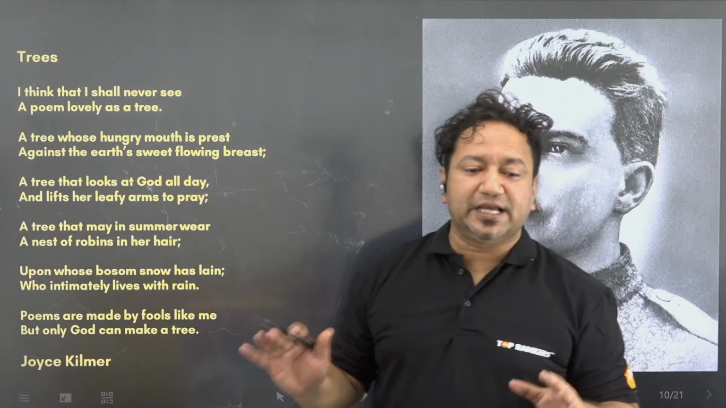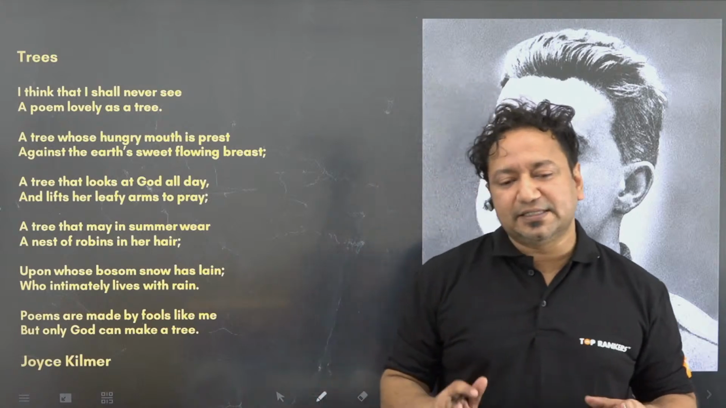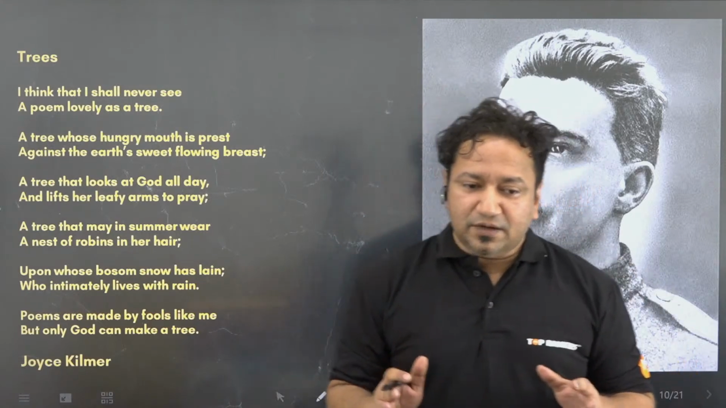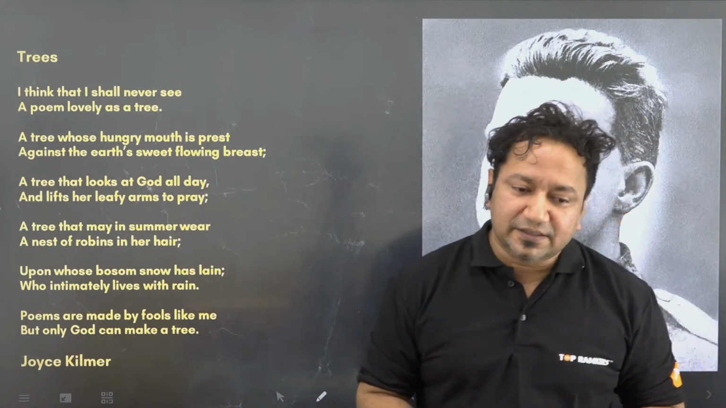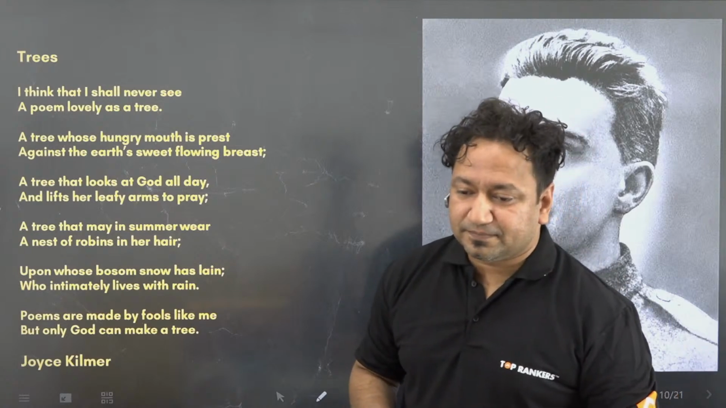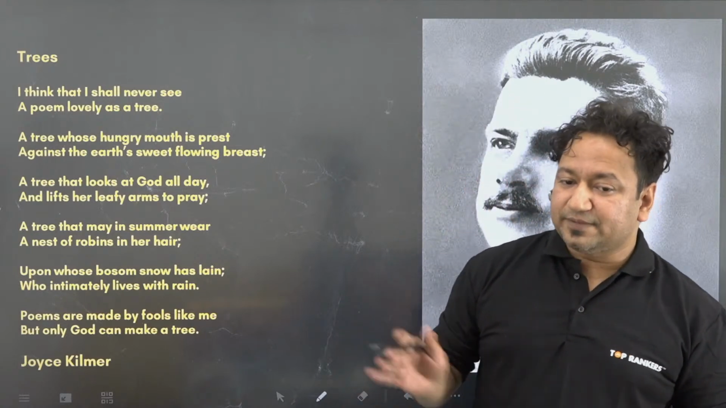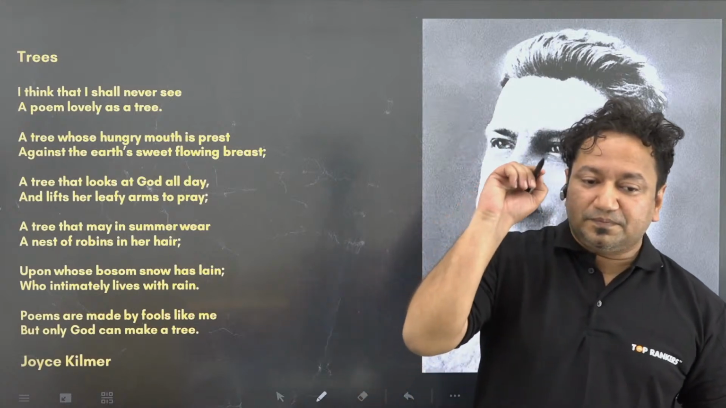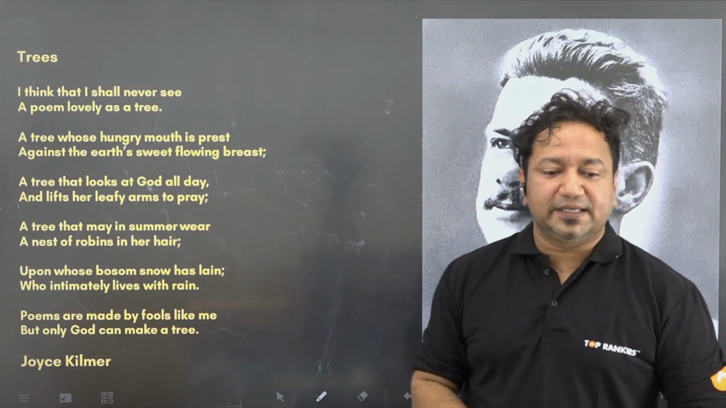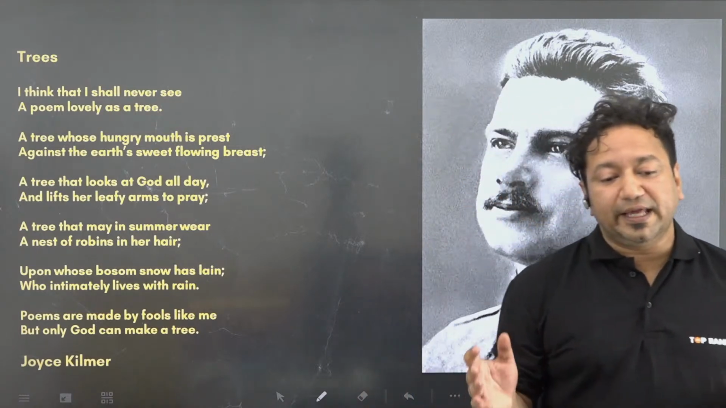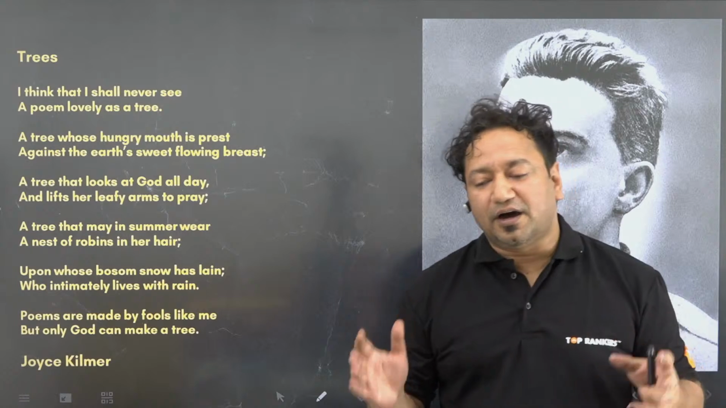I think that I shall never see a poem lovely as a tree. A poem lovely as a tree. A tree whose hungry mouth is pressed against the earth's sweet flowing breast. I'll explain this afterwards once you solve the questions. A tree whose hungry mouth is pressed against the earth's sweet flowing breast. A tree that looks at God all day and lifts her leafy arms to pray.